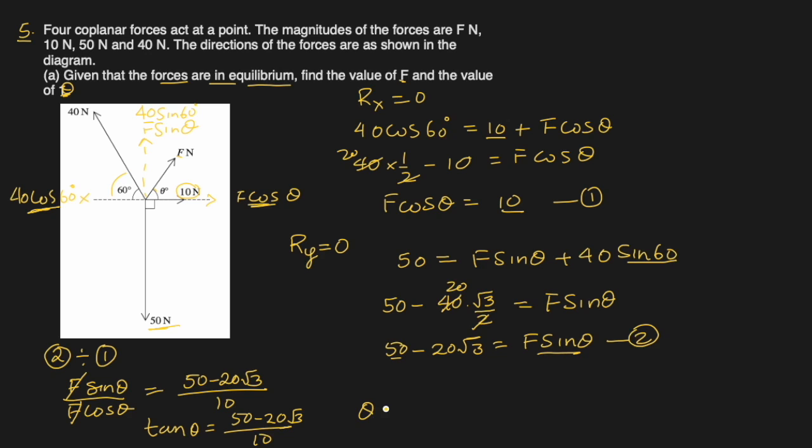So theta will be tan inverse of 50 minus 20 square root 3 over 10. Put this carefully in your calculator and you'll get your answer. Let me do it myself.